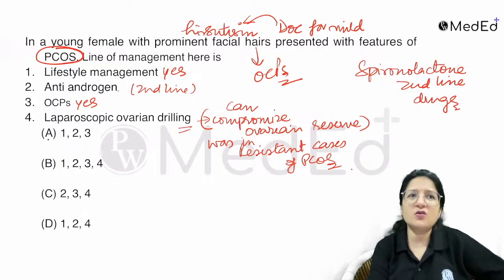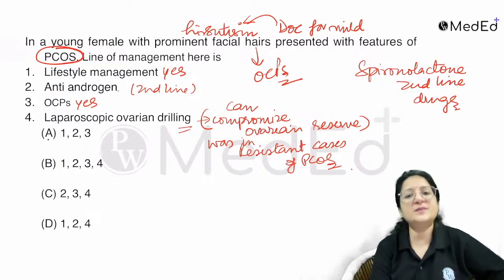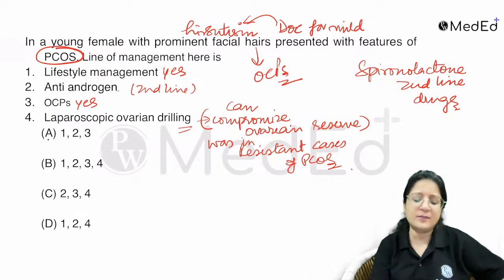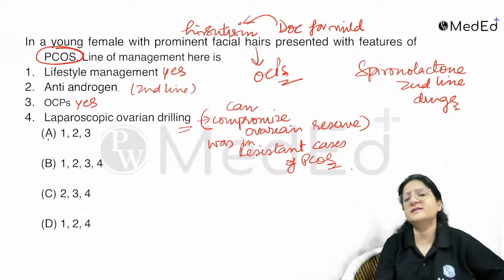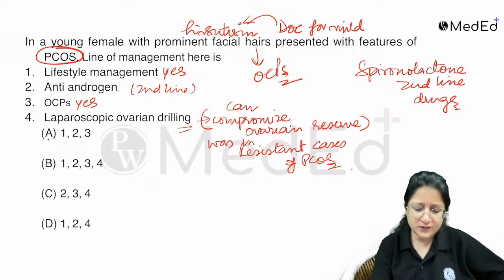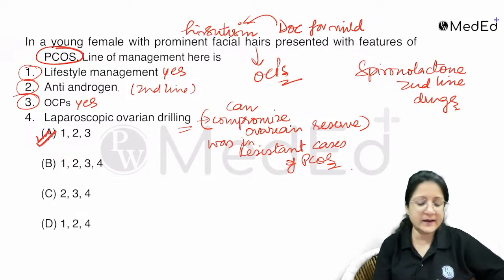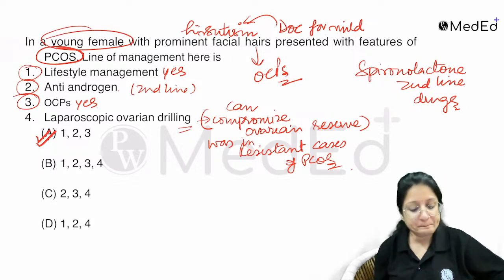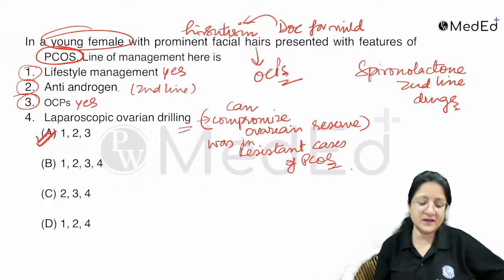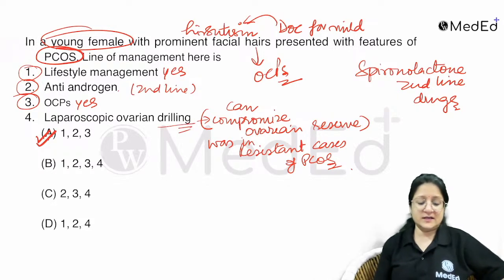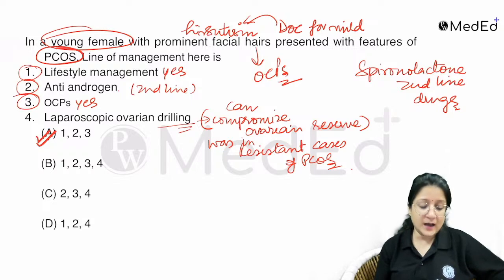But nowadays, with advancements in IVF, the need for laparoscopic ovarian drilling has reduced, so we're generally not doing it. So as of now, I'm okay doing lifestyle management, and I can think of anti-androgens. Laparoscopic drilling I don't prefer in a young female. This is something I would not go for as first line at all. So the answer is 1.